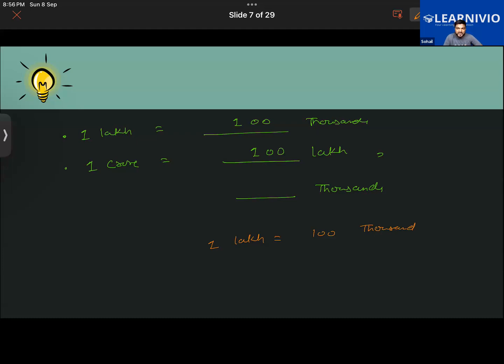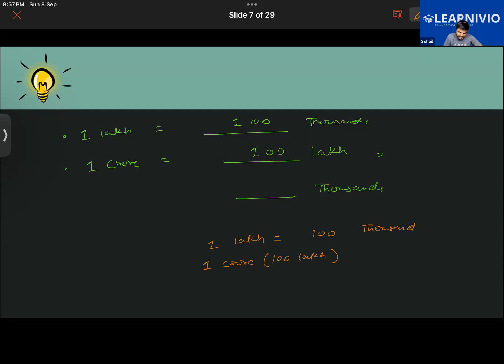No, that isn't correct. Both of you pay attention to the calculation I'm doing here. 1 lakh equals 100,000. Now, here we are talking about 1 crore. In place of 1 crore, can I write 100 lakh? 1 crore is basically 100 lakh.